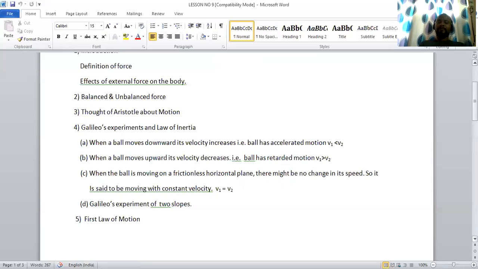Now, the first law of motion, which is also known as Galileo's law of inertia. What is the statement of the first law of motion? The first law of motion suggests that the external effect which changes the state of motion or rest of a body is known as force.